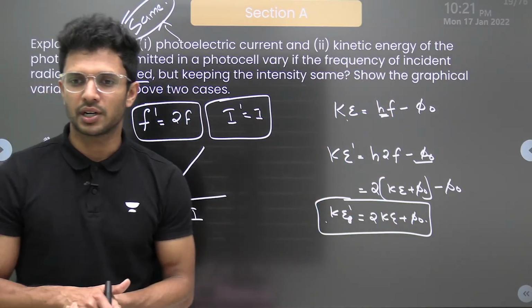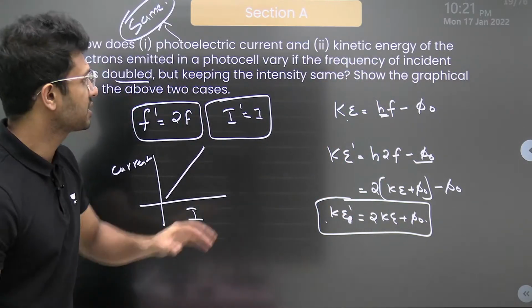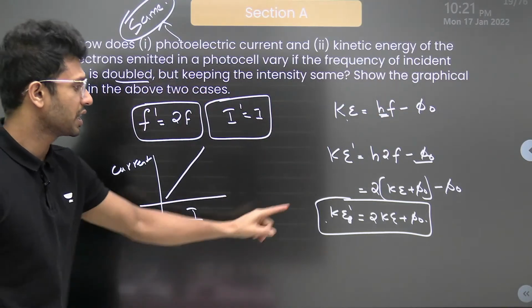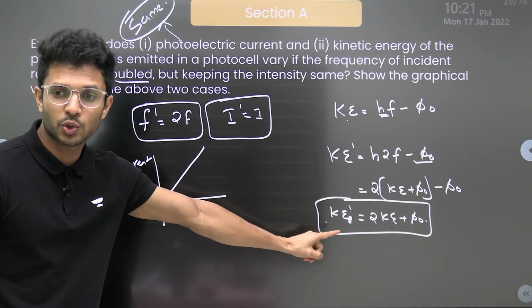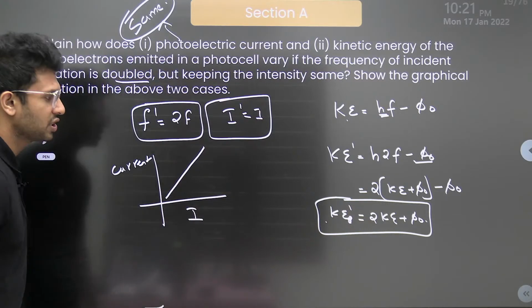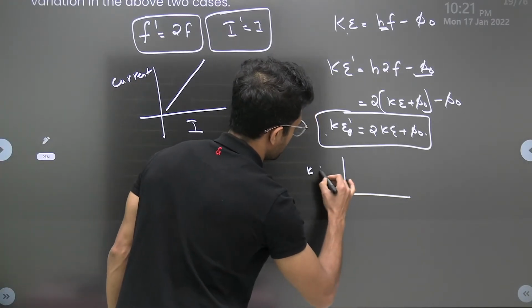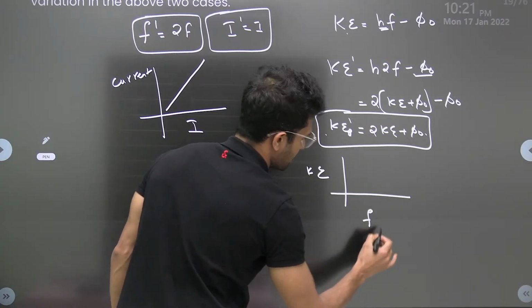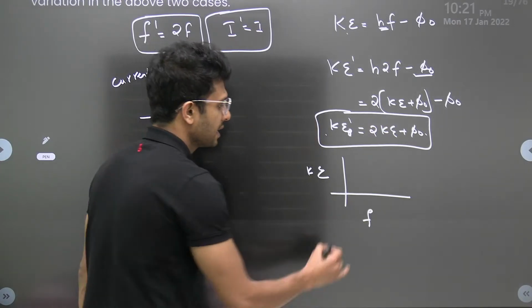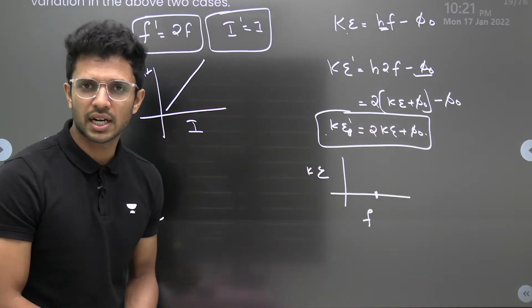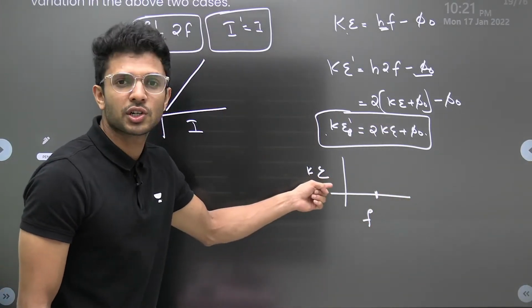This is very important. Okay, one more question is there from this part itself. Show the graphical variation in the above two cases. Matlab, we also have to show the diagram of kinetic energy versus frequency. Here I am plotting kinetic energy, here frequency. Dekh le, until we give a minimum value of frequency, which we call the threshold frequency, the electrons will not be emitted.